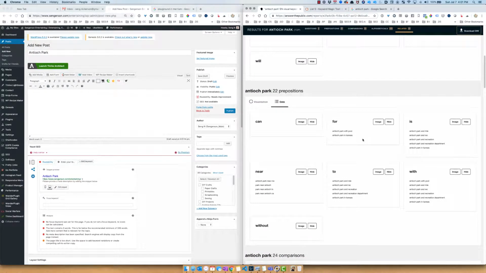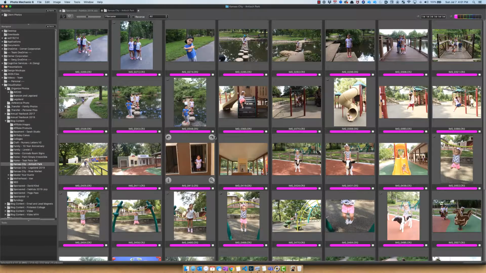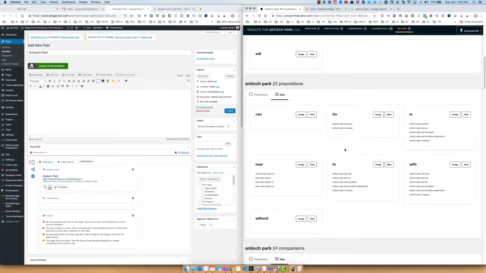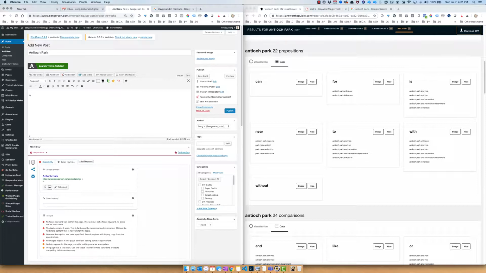So Antioch Park with a pool, and because my content is surrounding my kids going to the park, they have a little area called Dodge City, and there's really great places to take photos, and there's a little pond. So I'm going to make sure that the questions are related to the content that I just created. So it looks like Antioch Park and Rec may be a key term that I want to use. Park and Recreation.